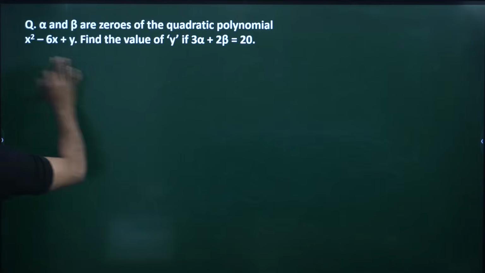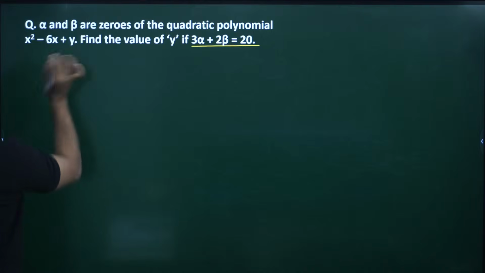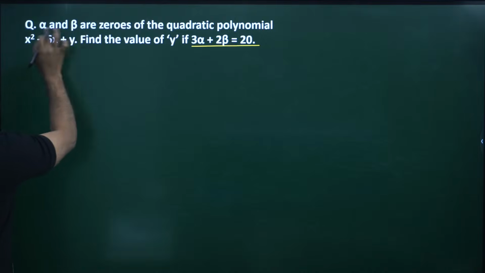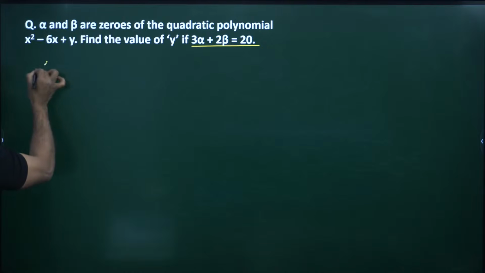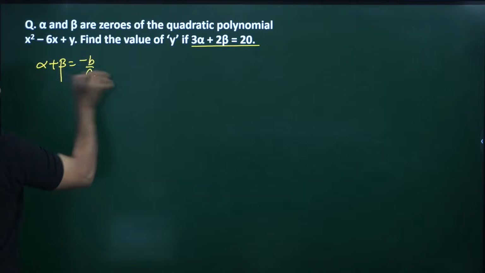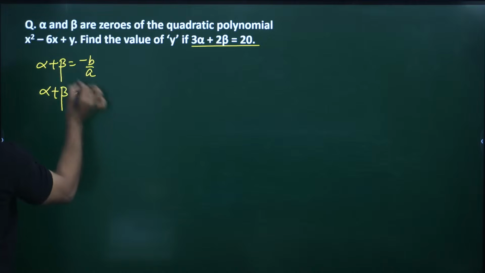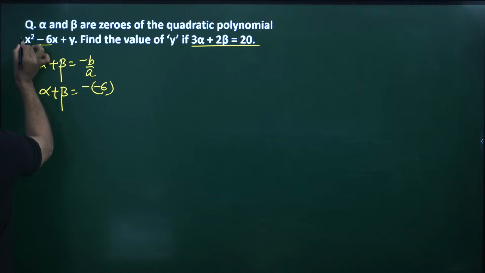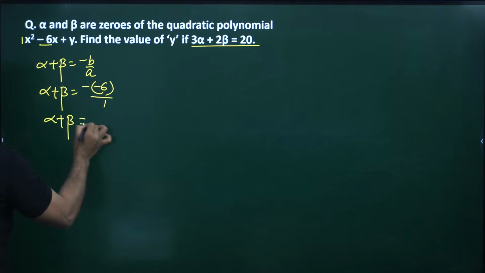Yes, so my dear, look. Okay, this condition is given to you, and we have to find out the value of y. Don't worry. If the equation is given and alpha and beta are the zeros of the quadratic polynomial, come on my dear, if alpha and beta are the zeros, then alpha plus beta will be what? Minus b by a. And here minus b is what? b is already in negative form, so minus minus 6, and a is 1, so alpha plus beta is equal to 6.